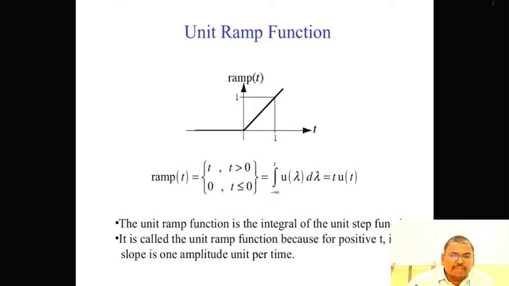Next, the unit ramp function. The unit ramp function representation is r of t. r of t is equal to t for t greater than or equal to 0, and 0 for t less than 0. It is t into u of t. So, the ramp signal is the integral of the unit step signal. Similarly, the differentiation of the ramp signal is equal to the unit step signal.